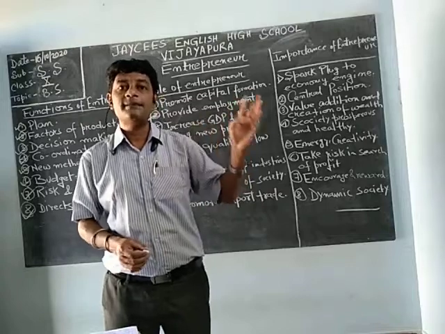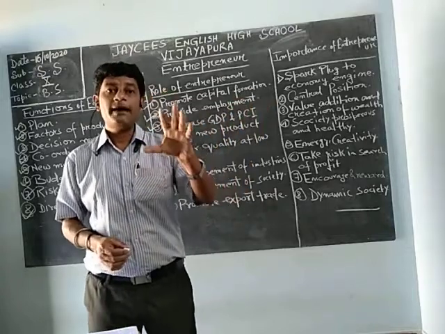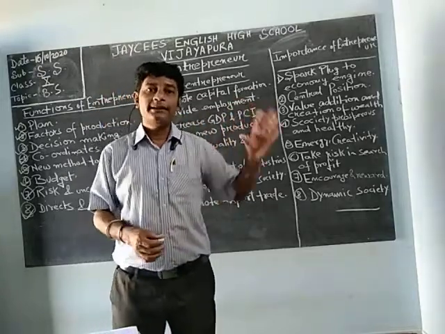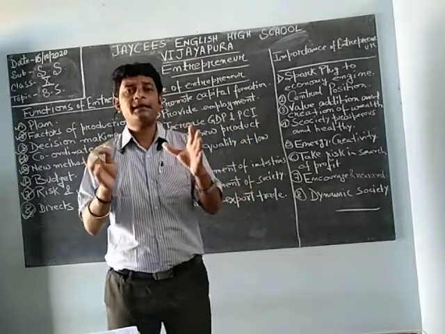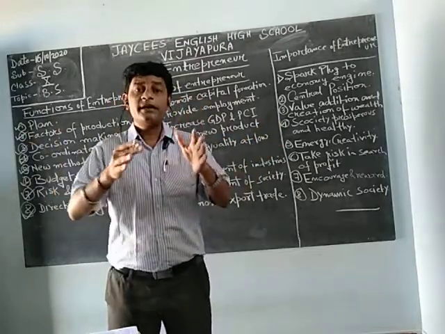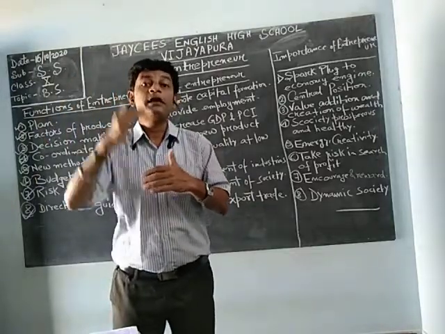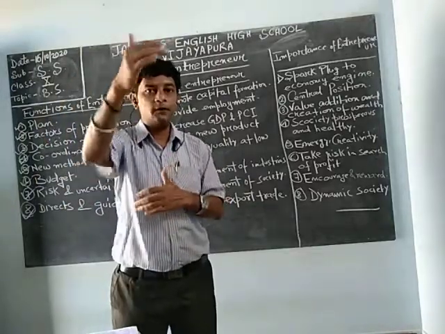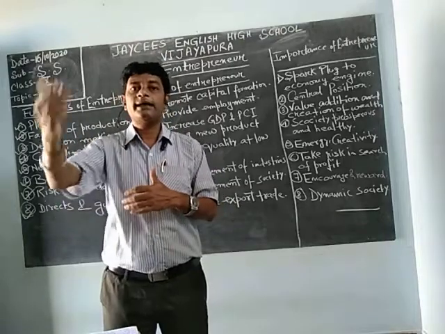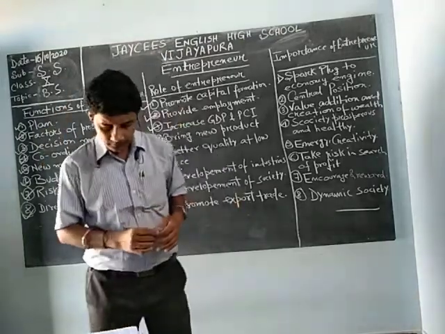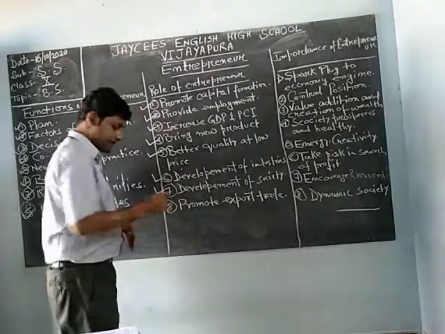Samsung, Nokia, they are Japan made. So like this, several things which we are using are from other countries. So that is the import, and export is whatever we are sending, and whatever we are taking, that is import. Okay, so this will end here.